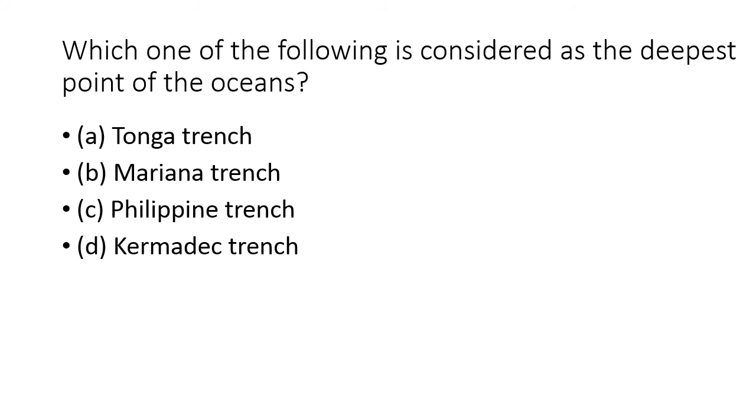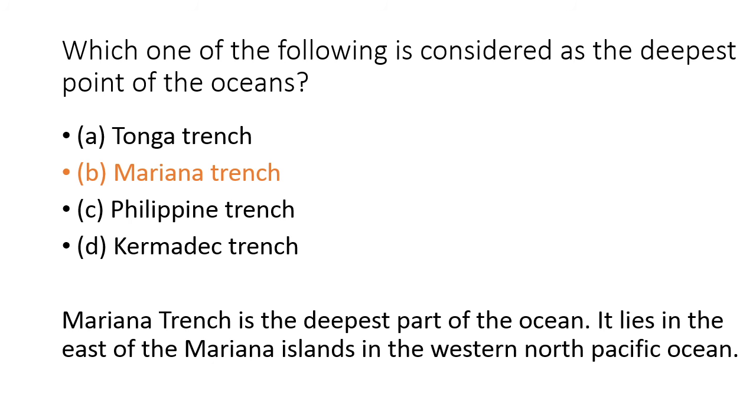The next question is which one of the following is considered as the deepest point of these oceans? Option A Tonga Trench, option B Mariana Trench, option C Philippine Trench, option D is Kermadec Trench, and the correct answer is B, Mariana Trench. Mariana Trench is the deepest part of the ocean, lies in the east of the Mariana Islands in the western